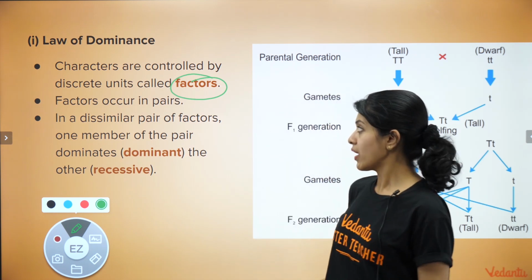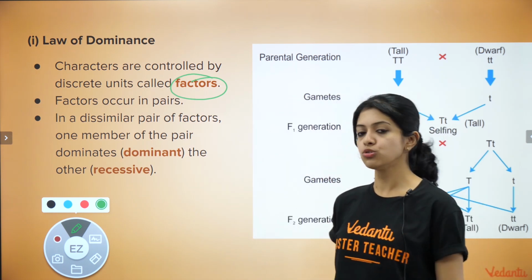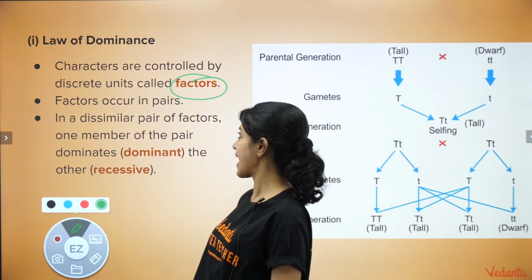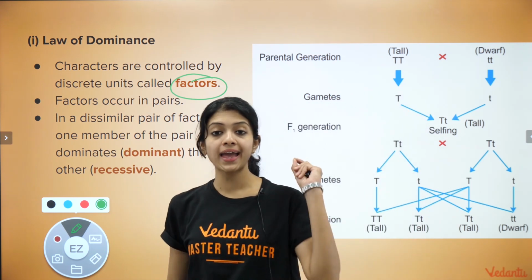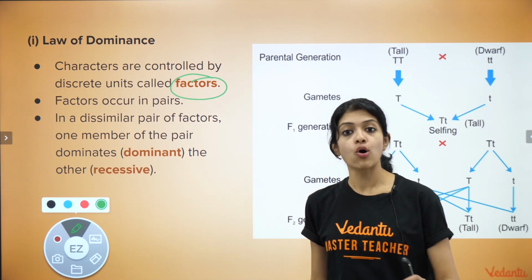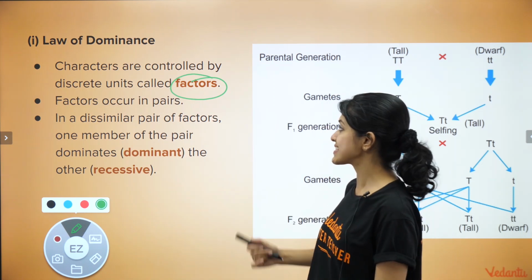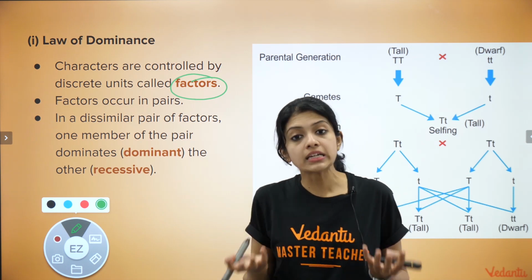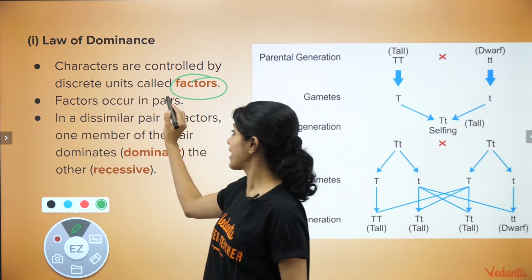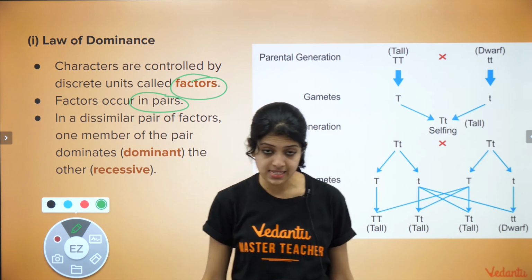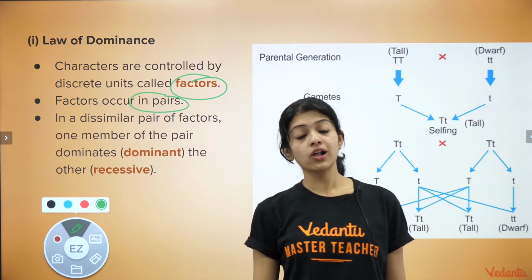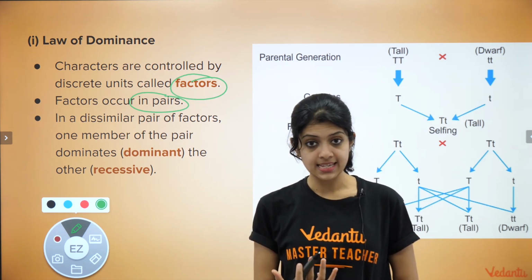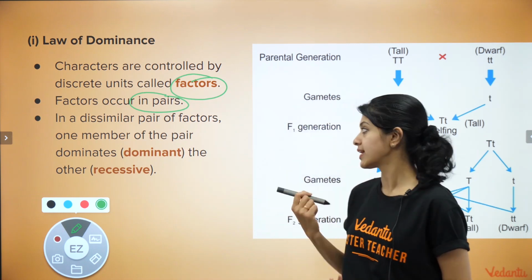Okay, so he came to the conclusion based on these observations that characters are controlled by discrete units called factors. Secondly, he understood that factors always occur in pairs. Today we call them a pair of alleles which make up one gene, right?